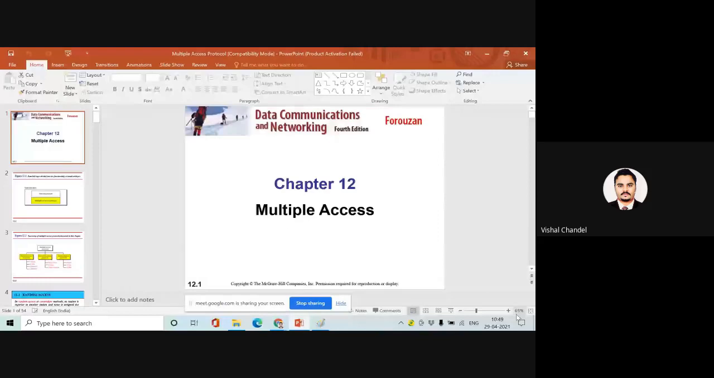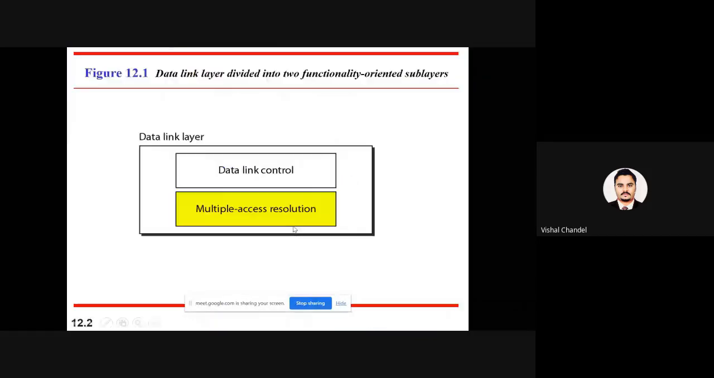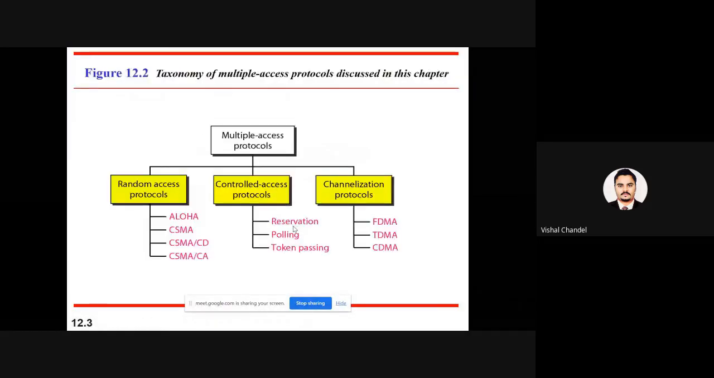So dear all, in the last few lectures we have completed Aloha and CSMA. Today I was explaining the CSMA CD. It was the method to detect the collision by the vulnerable time. And second, we have discussed the CSMA collision avoidance.